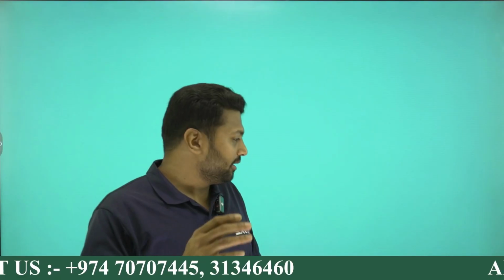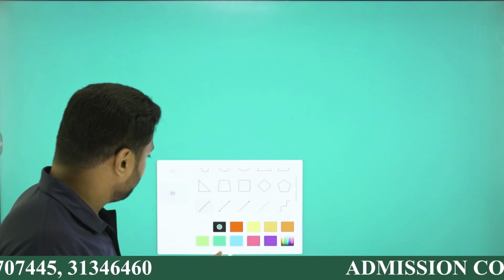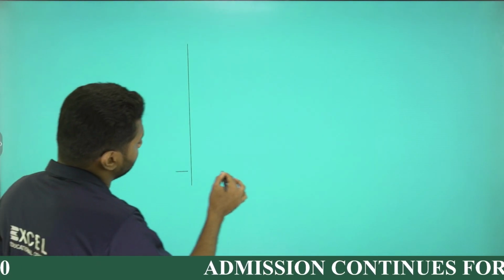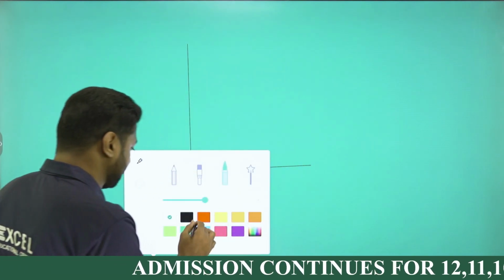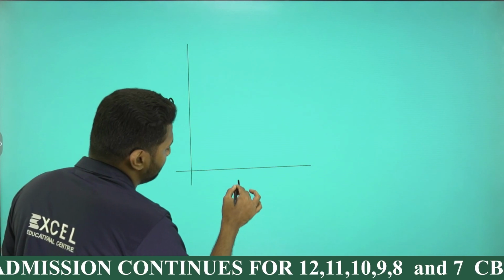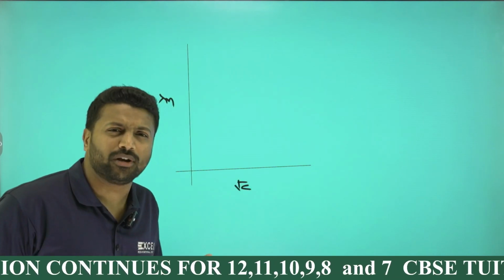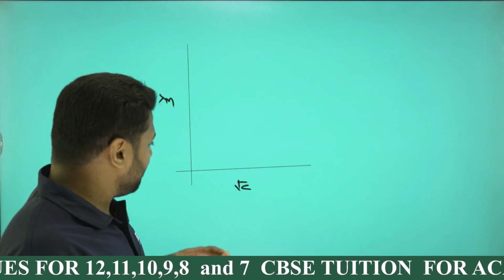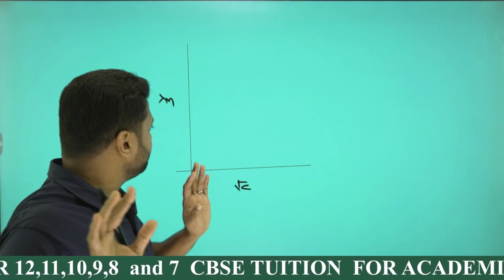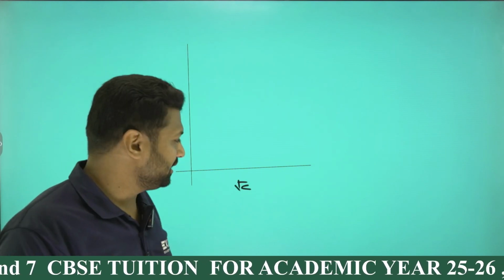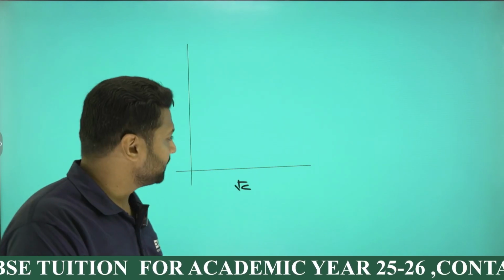Going to the 9th one, before entering that, let's have a graph. I'm going to plot a graph right now. The graph is going to be plotted between lambda m and root c, where lambda m is called molar conductivity and c is called concentration. My aim is to plot this graph between lambda m and root c.